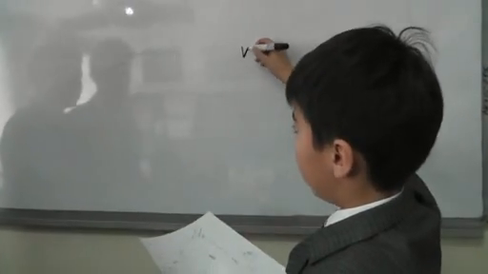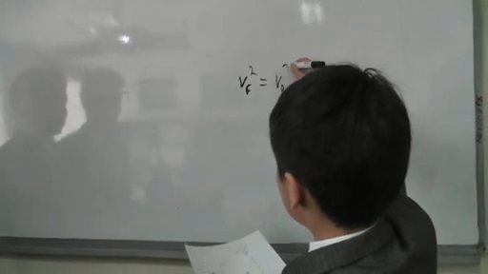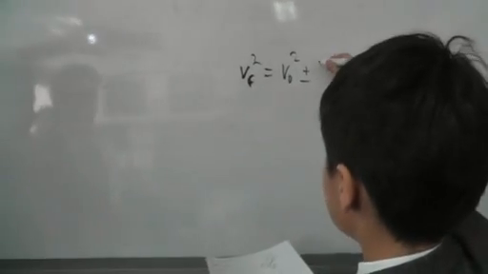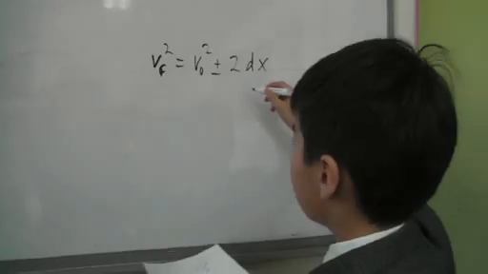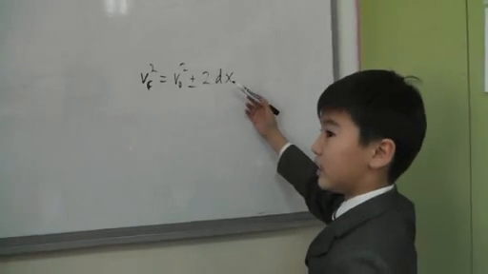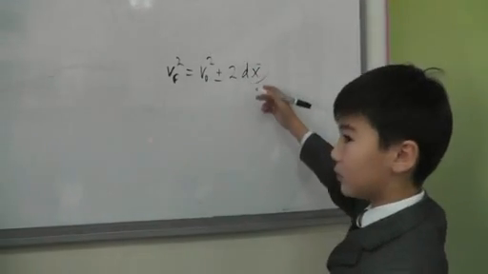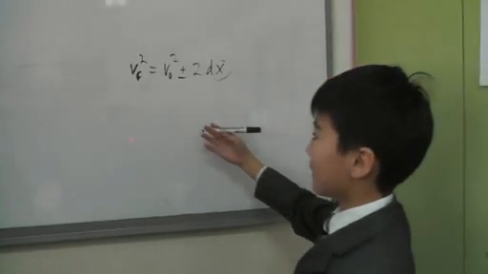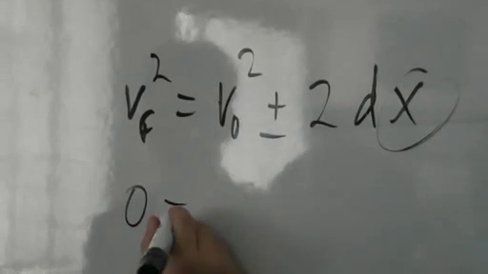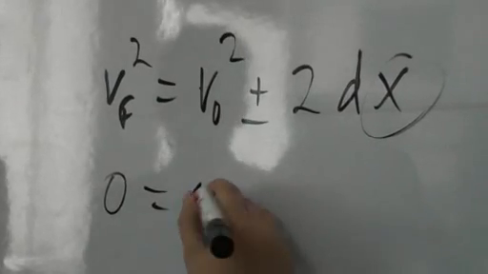Let's see. Okay, start. Here we use the second formula: VF squared equals initial velocity squared plus minus 2dx. And why do you want to use the second one? Because we don't have t. Yes, in the first and third one we have t, but t is not given. And we have to find x.